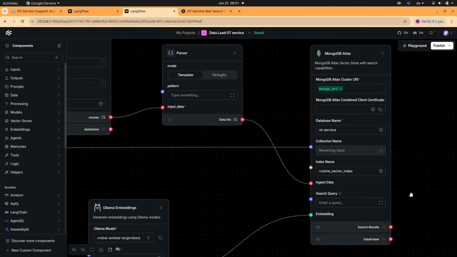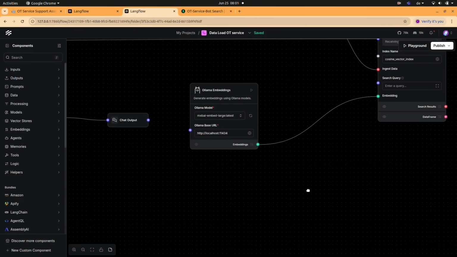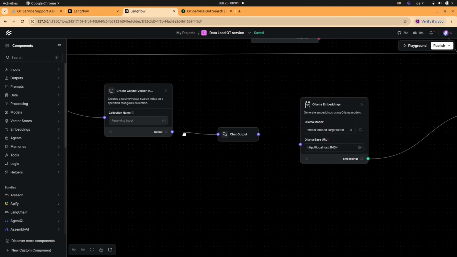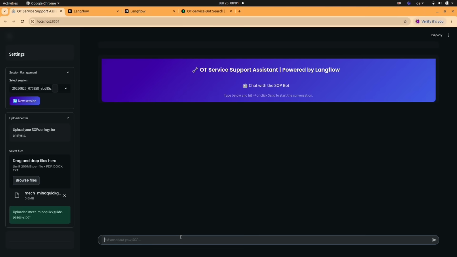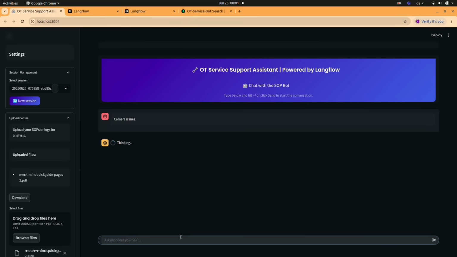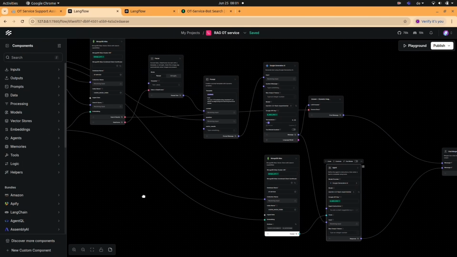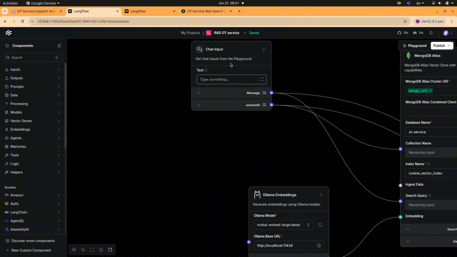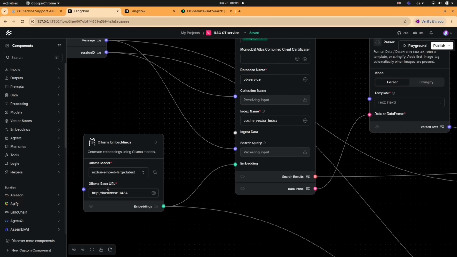The output from the parser is connected to the MongoDB Atlas component, and we are using a local Ollama embedding, which is using the mxbai-embed-large model, and we are also creating a cosine vector index in the MongoDB database for this collection. Once we have our SOP documentation in place, we are going to ask the chatbot the issues that we are facing. So here we are asking if the camera is not working, and this triggers the RAG pipeline, which has the following components. The chat input component receives the input from the Streamlit application along with its session ID. The output from the chat input component and Ollama embeddings component is fed to the MongoDB Atlas component for similarity search.